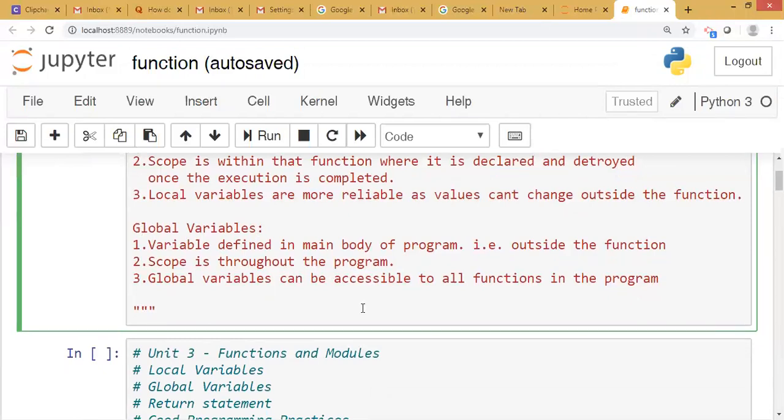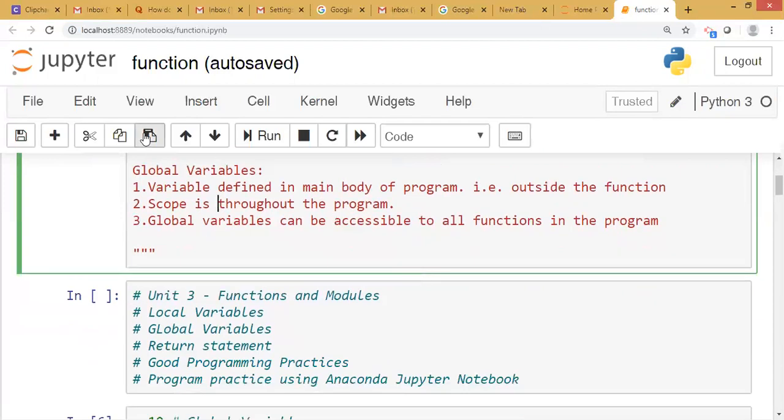Next is global variable. Global variables are the variables that are defined in main body of the program. That means outside the function, and the scope is throughout the program. That means we can use that global variable outside the functions, or else however many functions are in the main program, all the functions can access that global variable because they are global. Scope is throughout the program. Now we see one example.